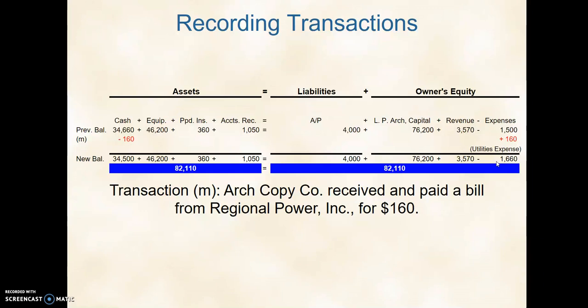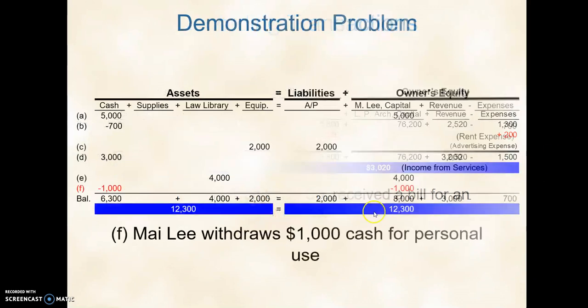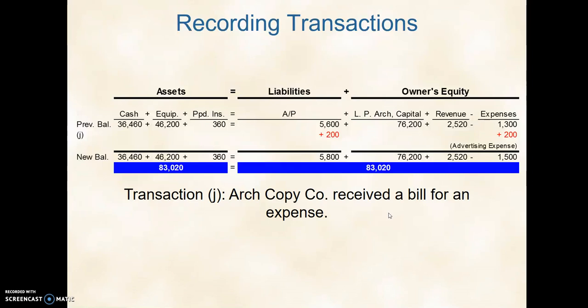So in this case, it says received and paid. And on a test or quiz, it would even say a check number to have source document proof that it happened. Another one, though, in the next one, it just says received a bill for an expense. And in this case, this was the advertising one from City News before. If we receive a bill, but it doesn't show you a check number or doesn't tell you you paid it, then you can assume that you received it. And one of our multiple choice questions says expenses are recorded when they're incurred. But since we're not paying it right now, we count it as a liability.